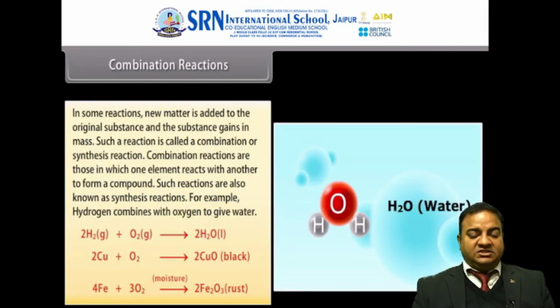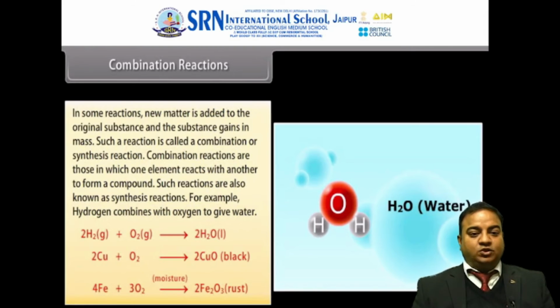As the name itself suggests, combination means adding two reactants to form a product. Here in the slide you can see hydrogen and oxygen combining to form water. Copper and oxygen combine to form copper oxide, and iron and oxygen form rust, that is iron oxide. So a reaction where a new matter is added to the original substance and the substance gains in mass, such a reaction is called a combination or synthesis reaction.